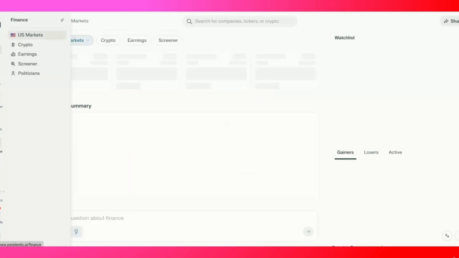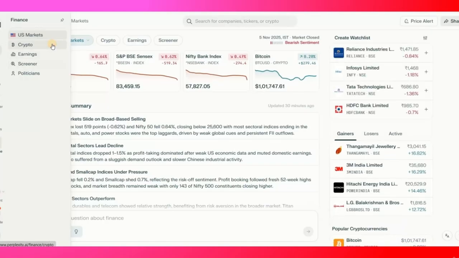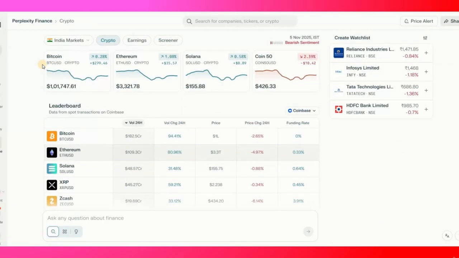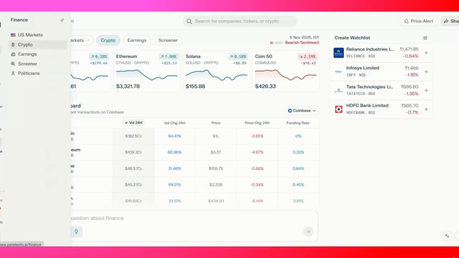When you head over to finance, you will see different news related to finance, what's going on, what's the leaderboard related to Bitcoin, Ethereum, and all of these things. I am not related to the finance space, so right now I will not get into all of these things.